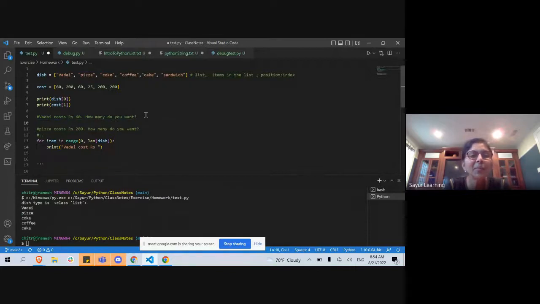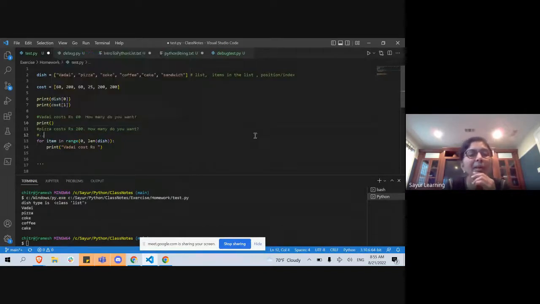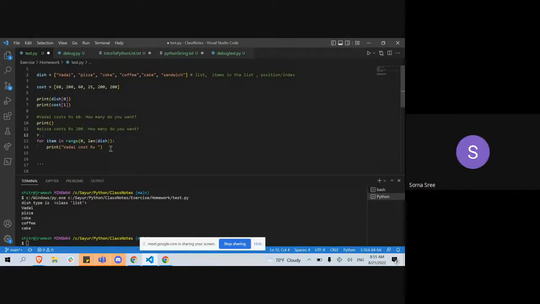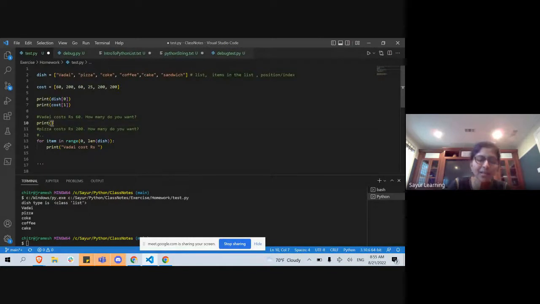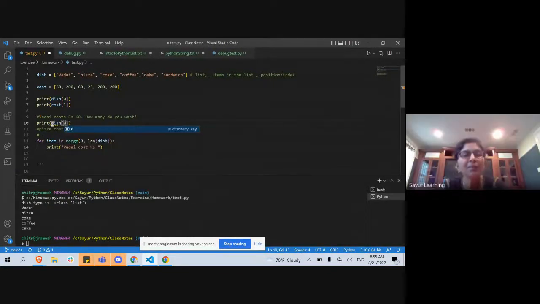In the statement, எப்படி print பண்ணுவேன்? I want to print this statement, the line number 9. How do I print it using dish and cost? Dish array of சொல்லுங்க. Dish of 0, of 0.